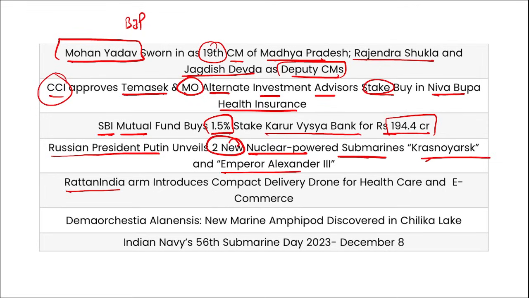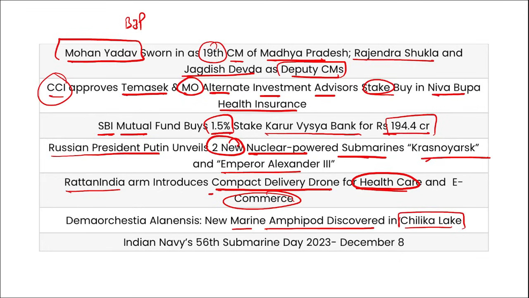Then Ratan India arm, they have introduced compact delivery drone for the healthcare sector and e-commerce sector for the delivery purposes. Then a new species of amphipod was discovered in the Chilika Lake in the Odisha state. And Indian Navy's 56th submarine day was observed on 8th of December. So these are your important current affairs for the day, friends. Now let's move to some revision current affairs for your learning.